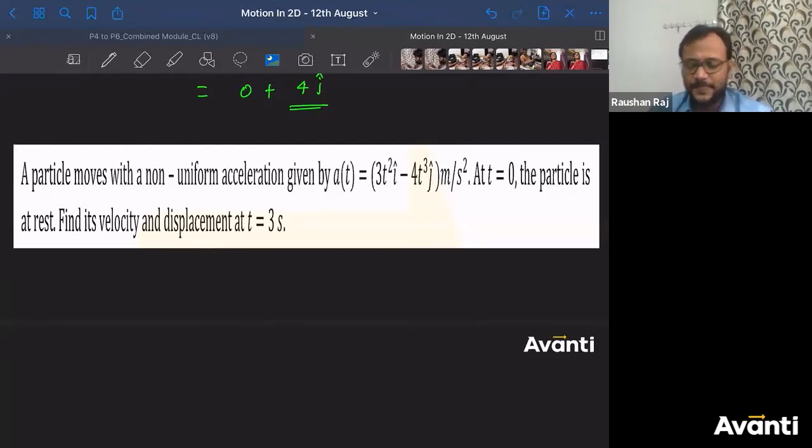All right, ठीक है. Tanmay is the first one to answer it. Very good, Tanmay. Very good. Keep it up. बहुत बढ़िया बच्चा. A particle moves with a non-uniform acceleration given by acceleration as a function of t.